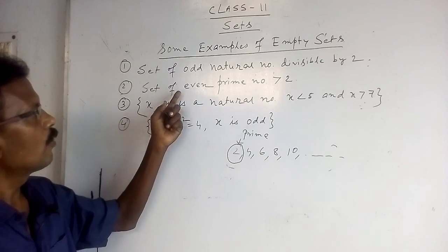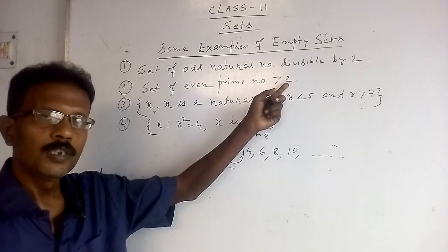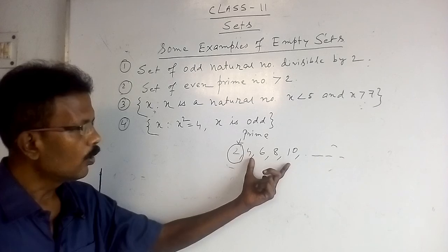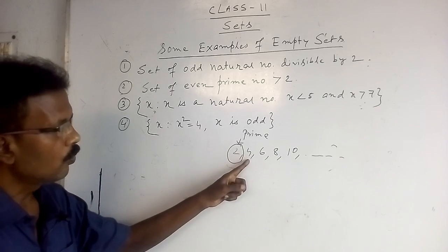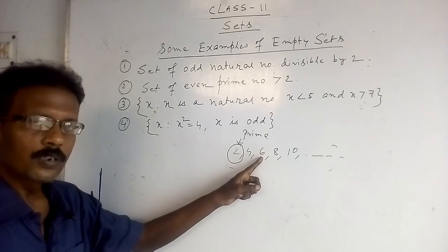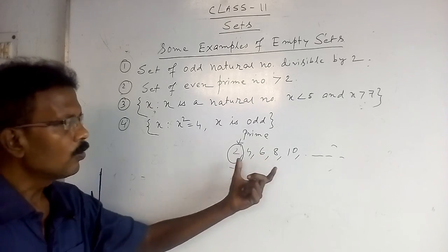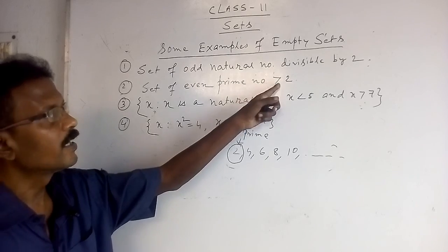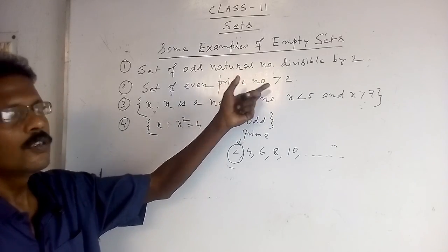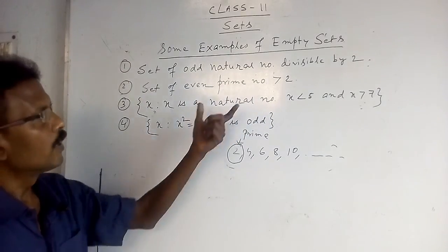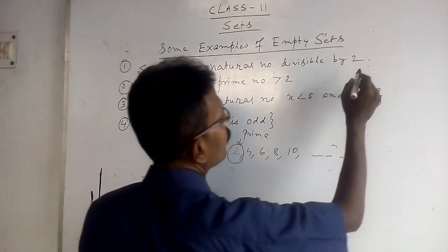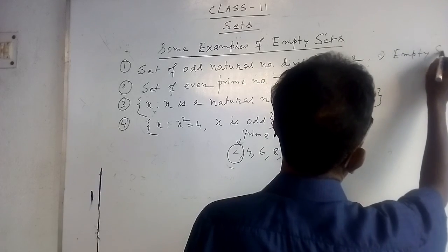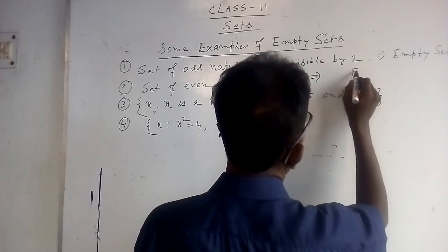Therefore, for the set of even prime numbers greater than 2, there is no other even number which is prime, because 4 is not prime, 6 is not prime, 8 is not prime. No other even number is prime except 2. And since it is given greater than 2, there is no even prime number greater than 2. Therefore this set is also a null set, an empty set.